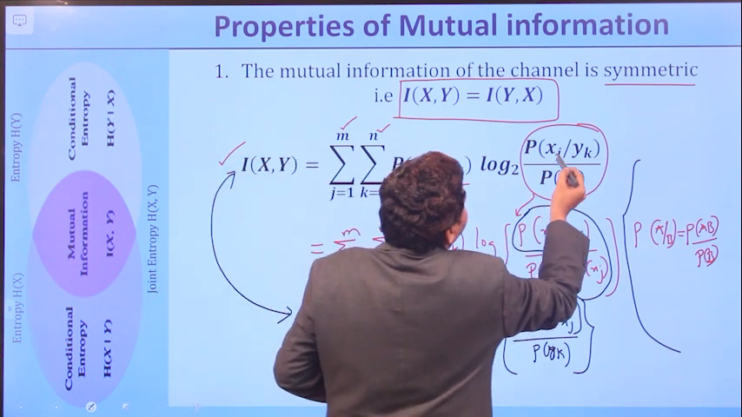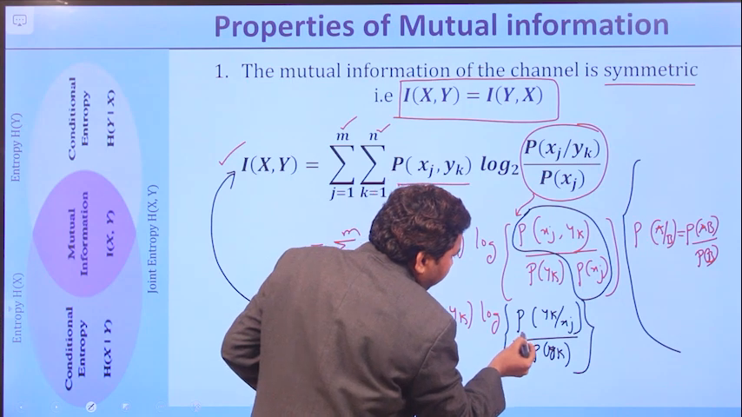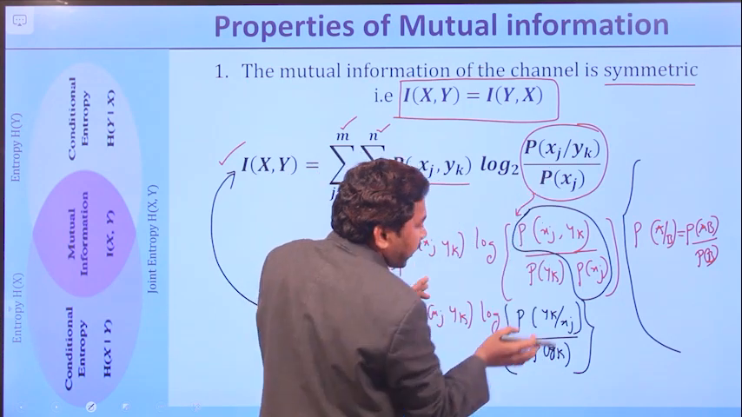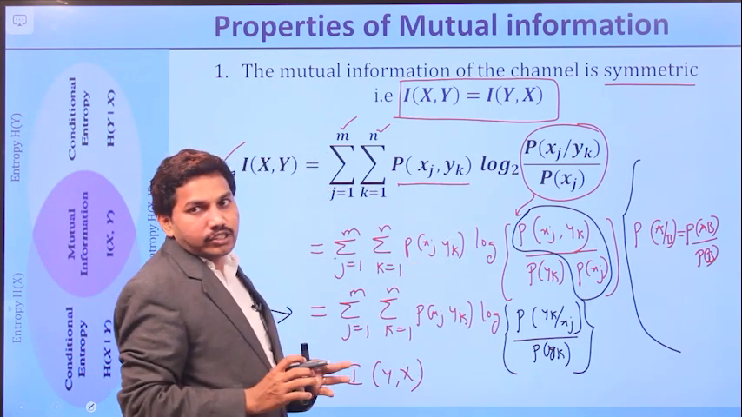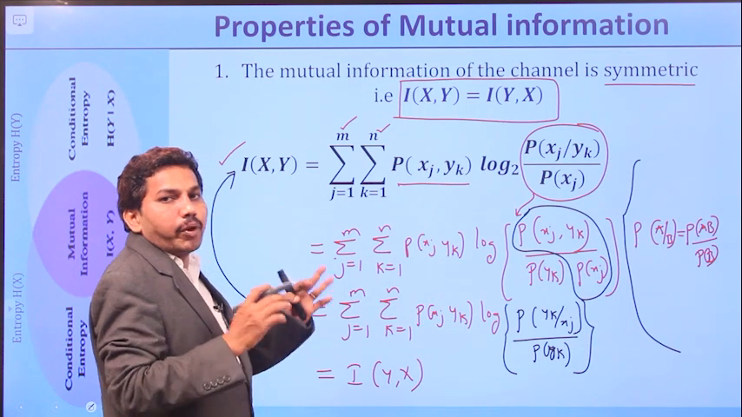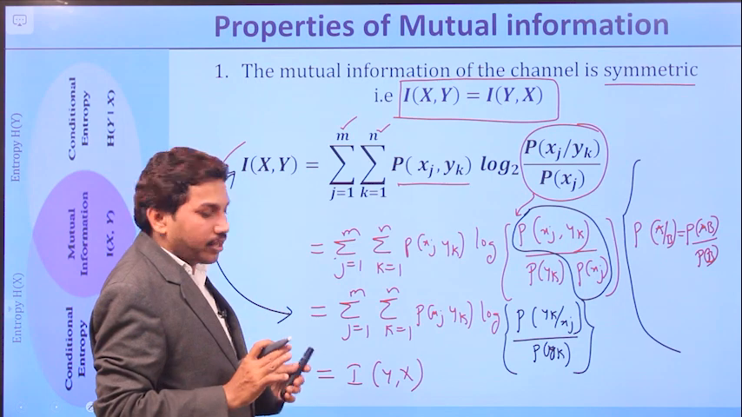See, here we have xj by yk divided by P of xj, whereas here we have yk by xj divided by P of yk. So instead of x we are getting y, instead of y we are getting x, which is equal to I of y comma x. So it is the symmetry property of the mutual information. So mutual information of a channel is symmetric, right?